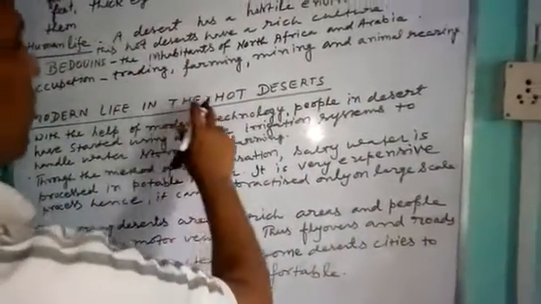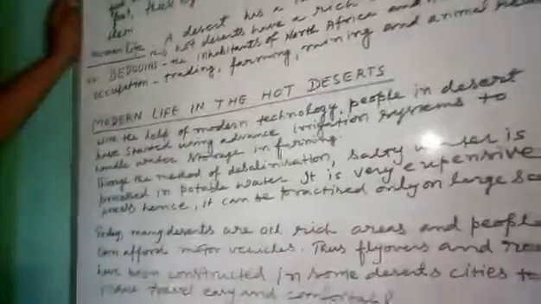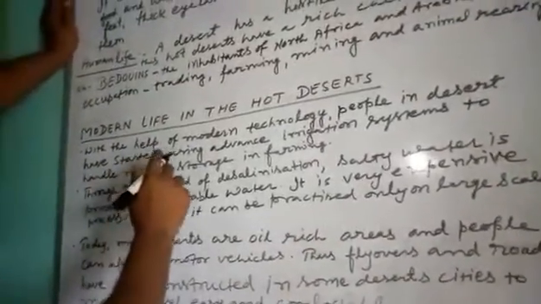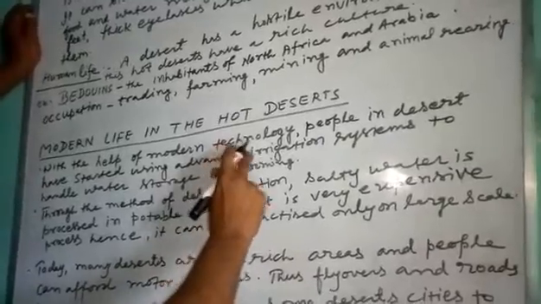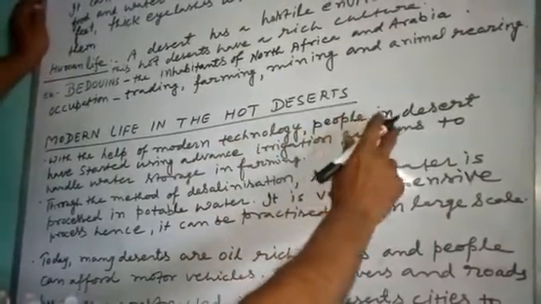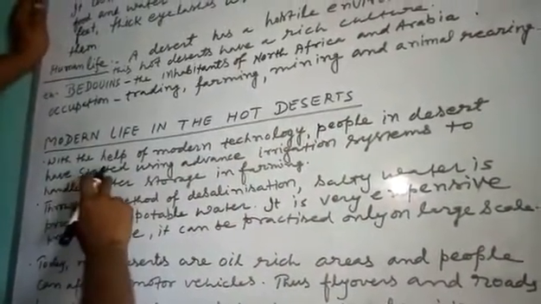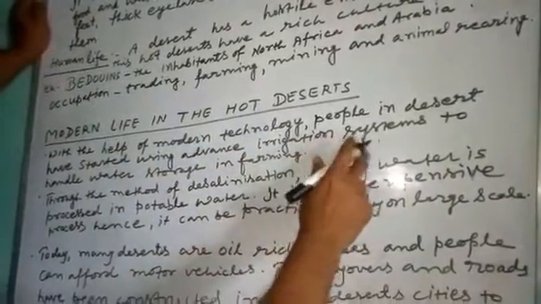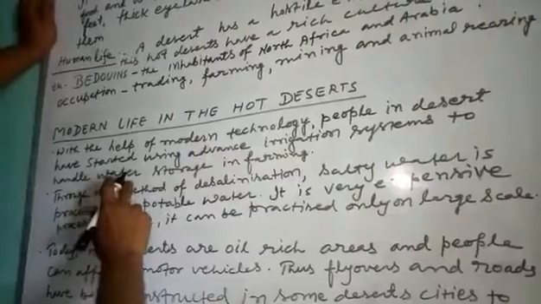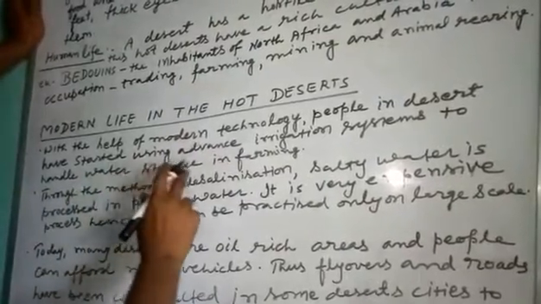Modern life in the hot desert. With the help of modern technology, people in deserts have started using advanced irrigation systems and better water storage in farming.